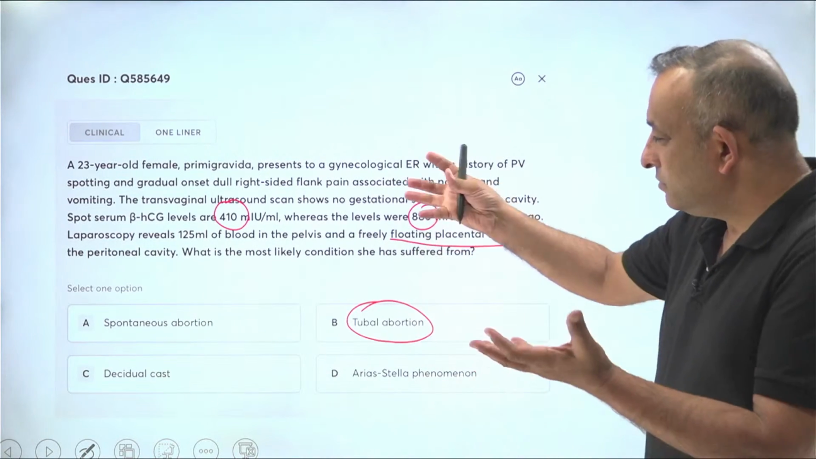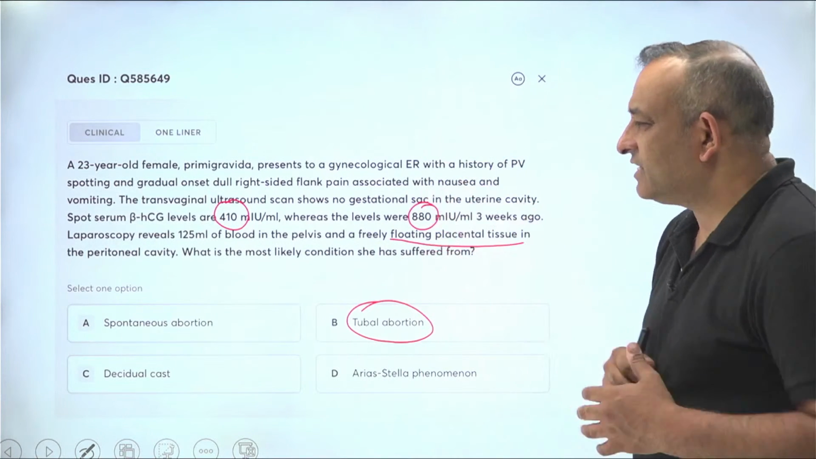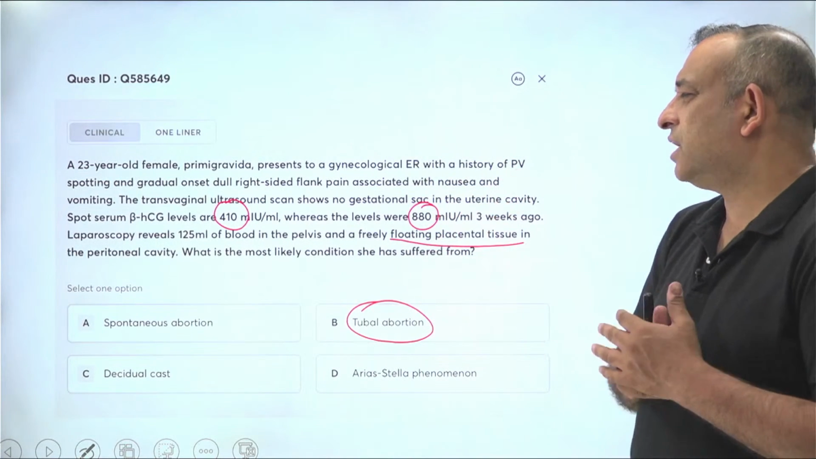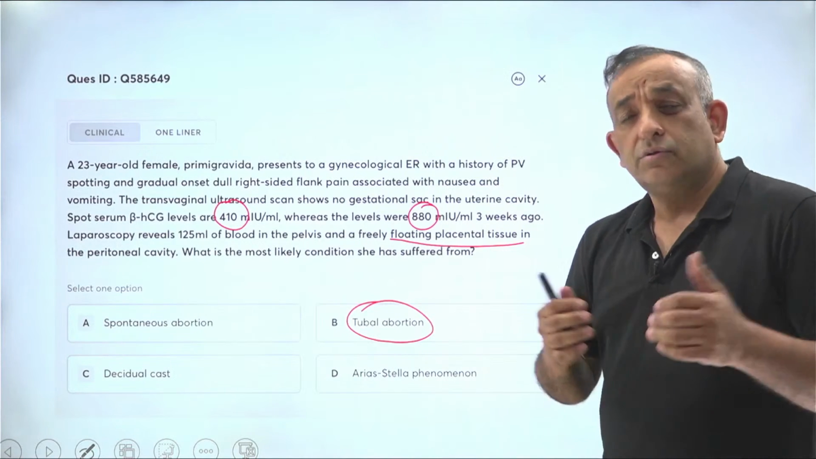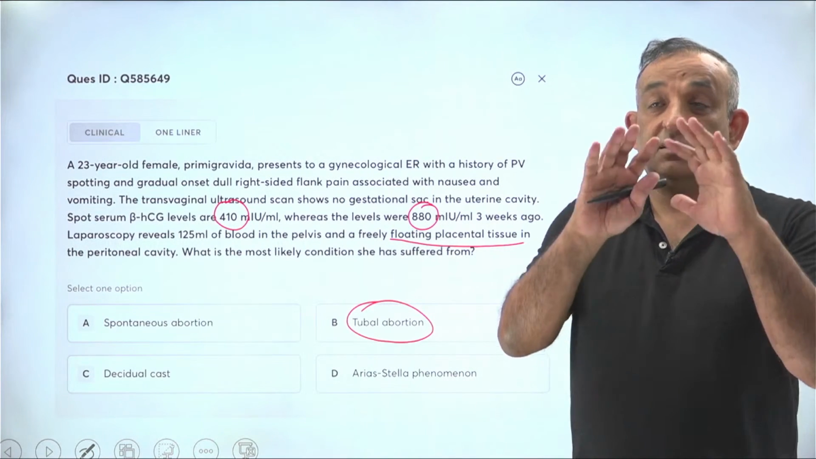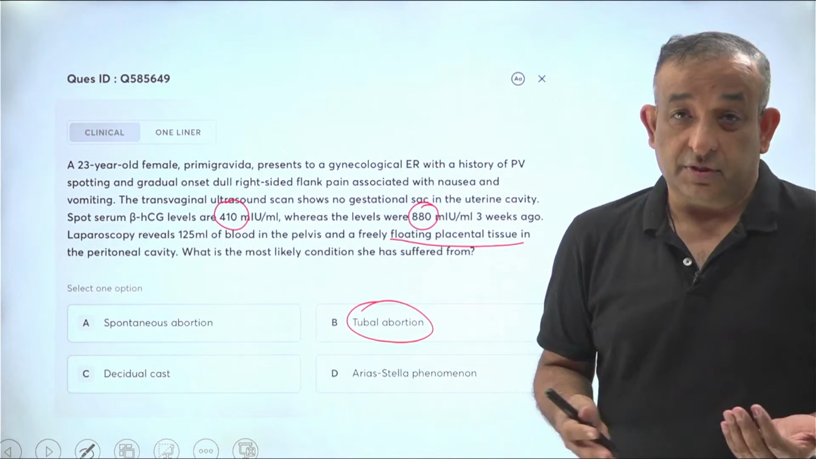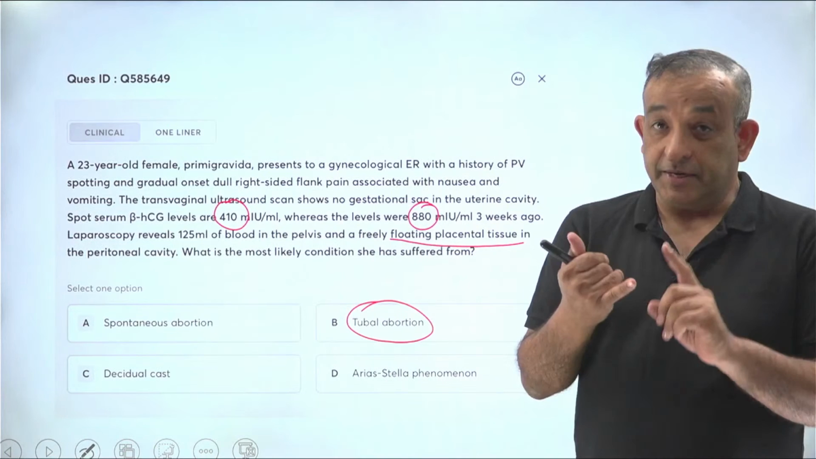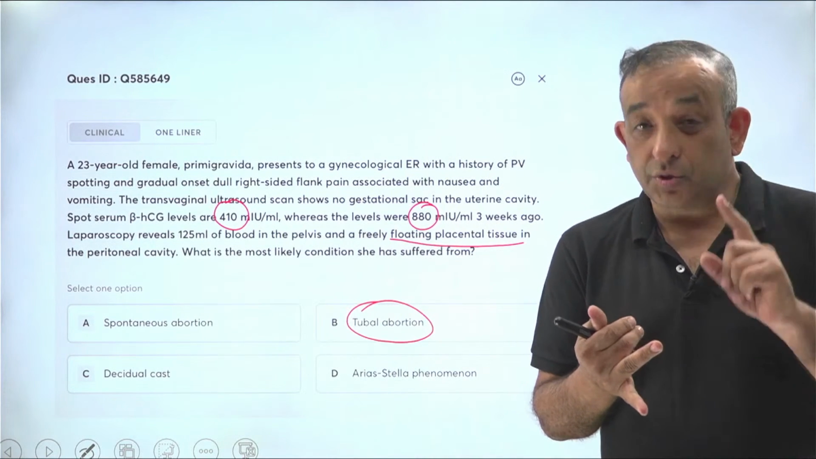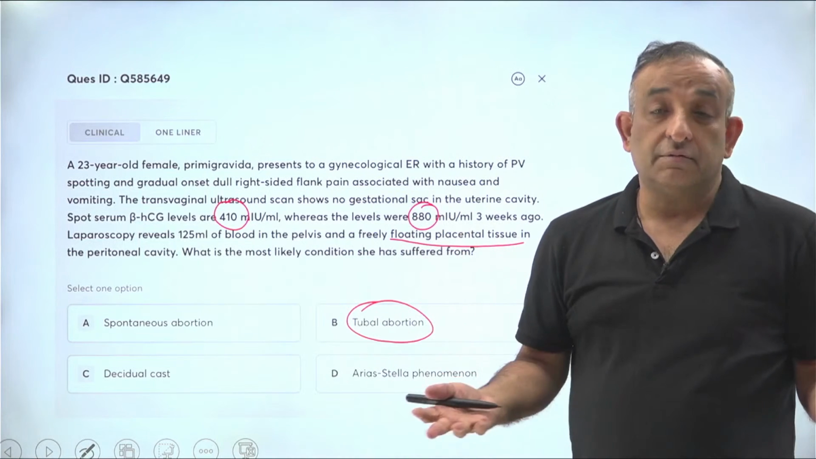But here the fetus came out of the fallopian tube, the values are reducing, and the patient is not very sick. She had around 125 ml of blood in the pelvis. This happens many a time when we do an ultrasound. On the ultrasound we see there is some free fluid in the abdomen and there is no pregnancy in the uterus. So the pregnancy test is positive, there is no pregnancy in the uterus, and there is free fluid in the abdomen.